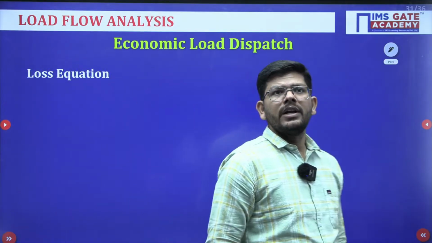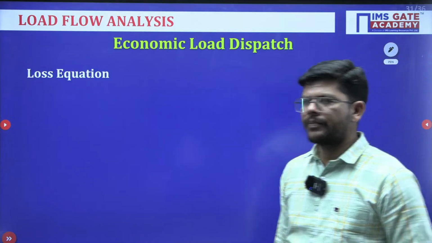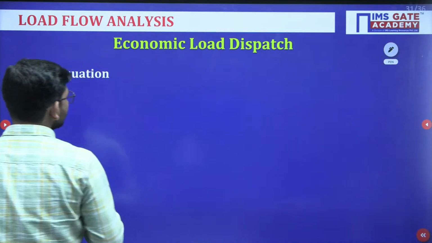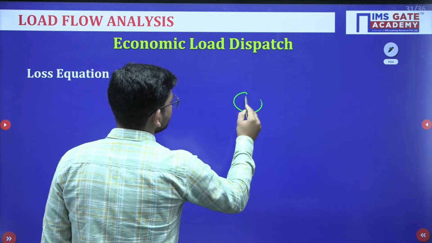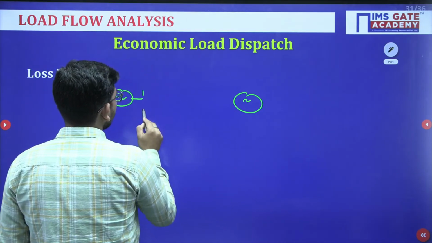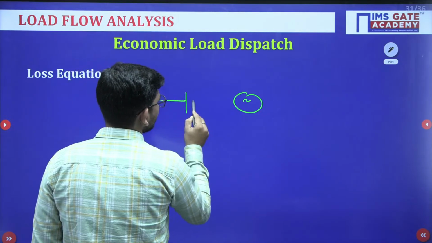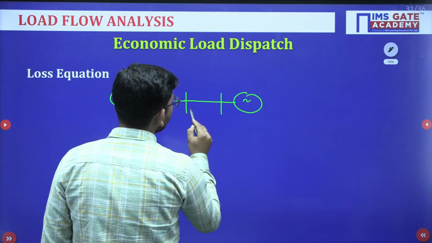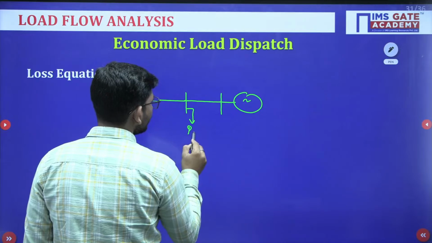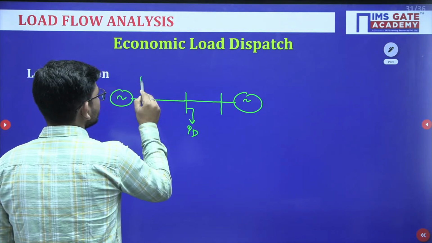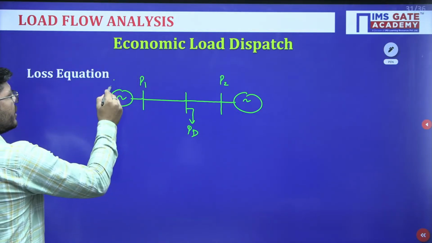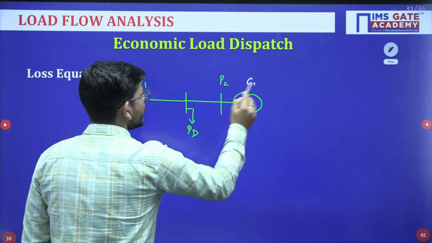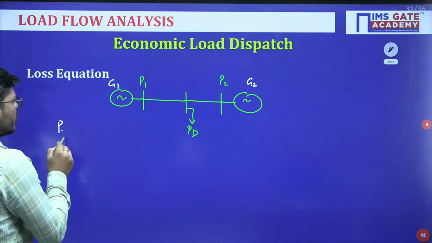Now, the loss equation. Suppose we are in such a scenario: we have two generating units, and they are sharing a load of PD. This is P1, this is P2, generator 1 and generator 2. Then we have something called the loss equation, which is